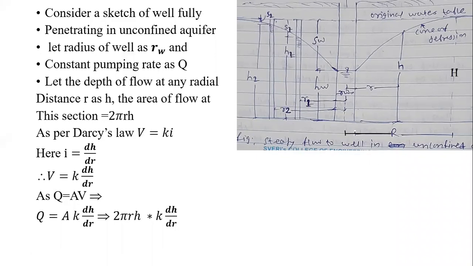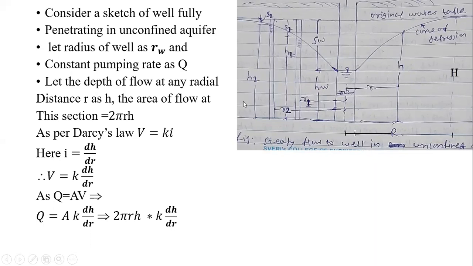I have tried to have a simplified form over here. I started from the base of Darcy's law, that is V is equal to Ki, because this is the governing equation for the movement of water through the soils, or the soil pores. Then for the area, we have considered a cylindrical form at a radial distance r, where the depth of water is h.